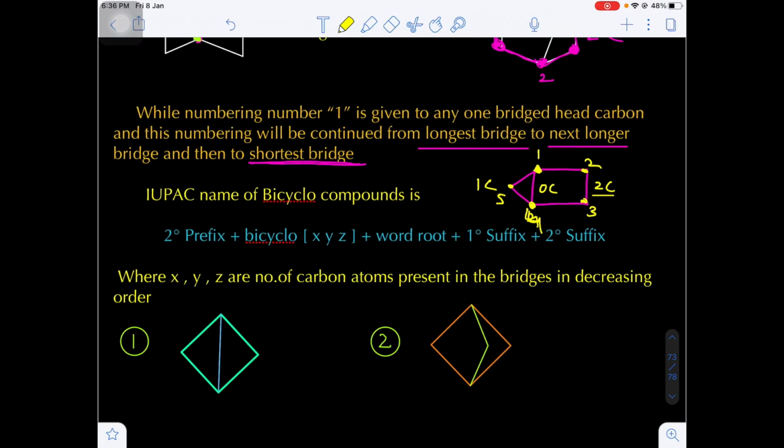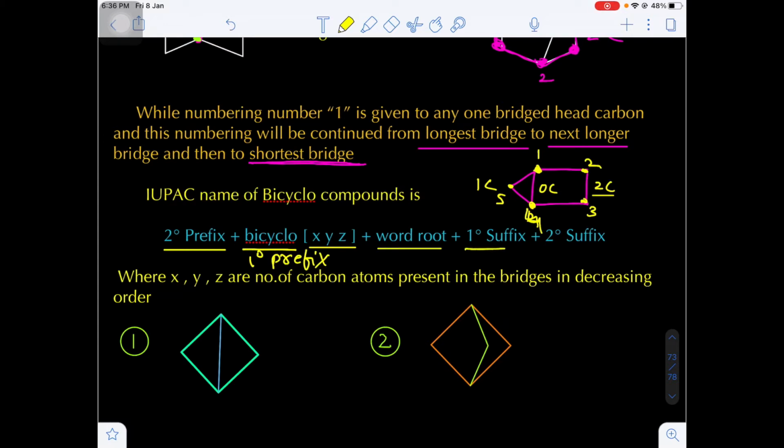Now how do we write the IUPAC name? We know first of all we write the secondary prefix, that is the name of the substituent, and after that we write the primary prefix. Here the primary prefix for bicyclo compounds is bicyclo. After that, in square brackets we write X, Y, Z. I will tell you what X, Y, Z are. And then we write the word root, that is the total number of carbon atoms in the parent chain.